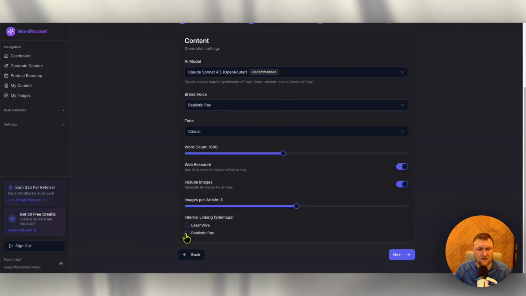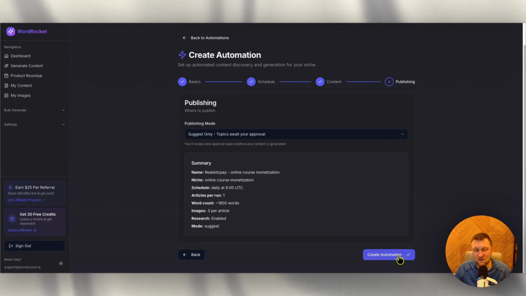And then internal linking. You're going to select your sitemap and you're going to go next. This is awesome. This is so awesome. This is actually the easiest automation I've ever set up in an AI writing tool like this. Avi and his team are doing a great job so far.